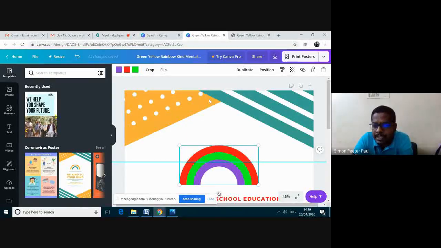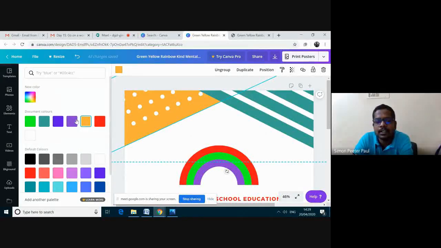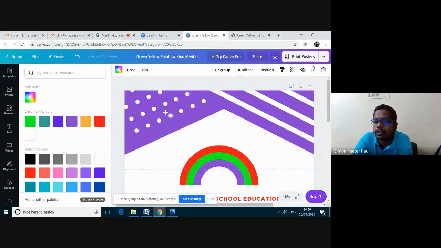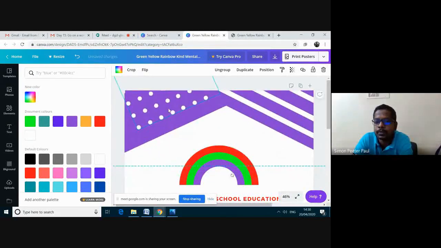If I want to change this color also, I can change. I'm clicking here. If I want to change this one, I can change. If I want to move these dots, see, I can move.